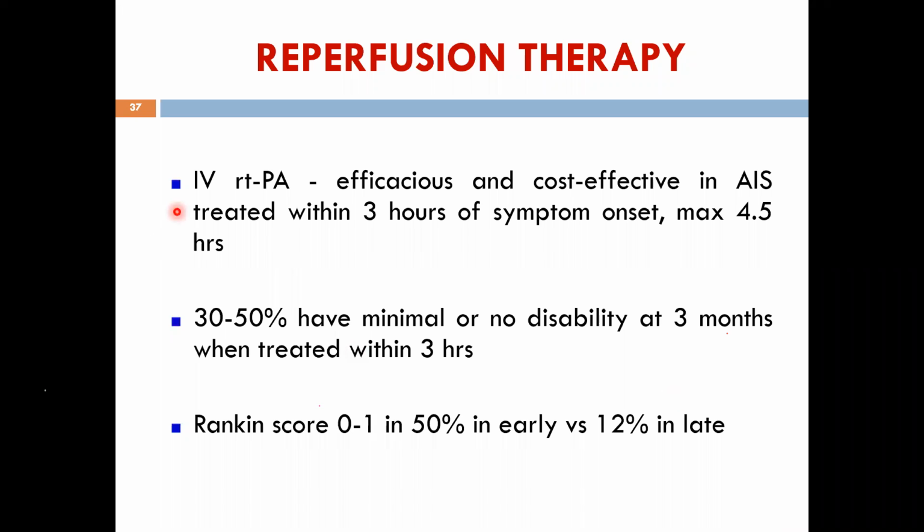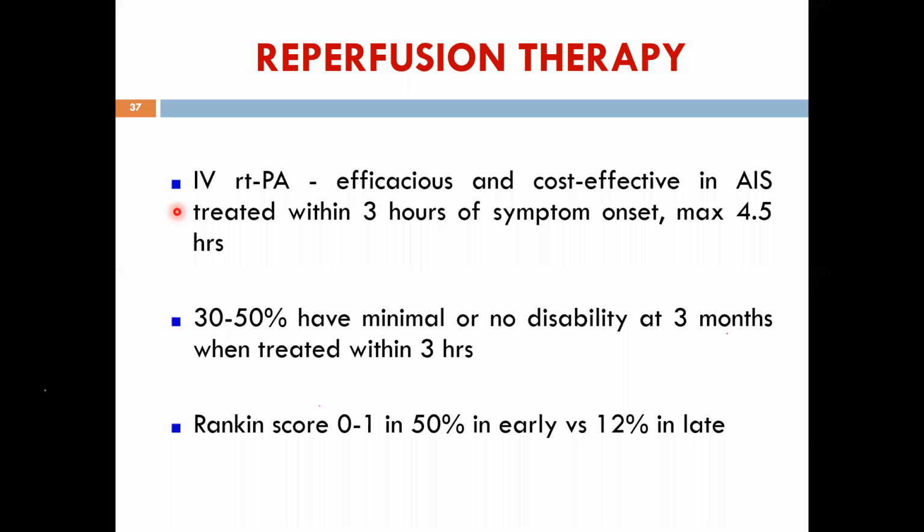This is why we are stressing on time is brain and on these reperfusion therapy. That is the reason I have taken this class today. What is RTPA? It's a recombinant tissue plasminogen activator. It is efficacious, that is, it is effective, and it is also cost effective. It costs about 35,000. Even then, it is still cost effective because it reduces the severity as well as the disability of stroke. In the long run, it becomes cost effective. It is generally given within 3 hours. Nowadays, up to 4.5 hours, the time window has been extended.